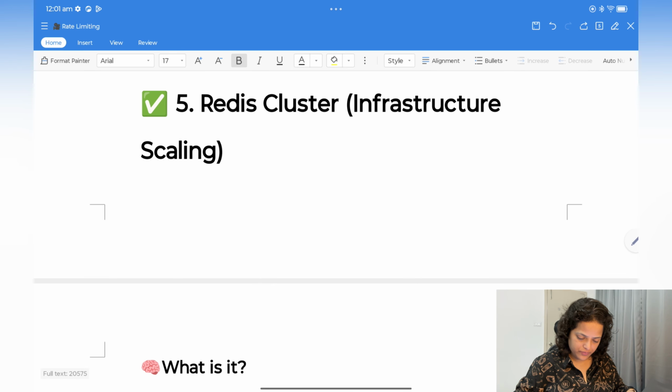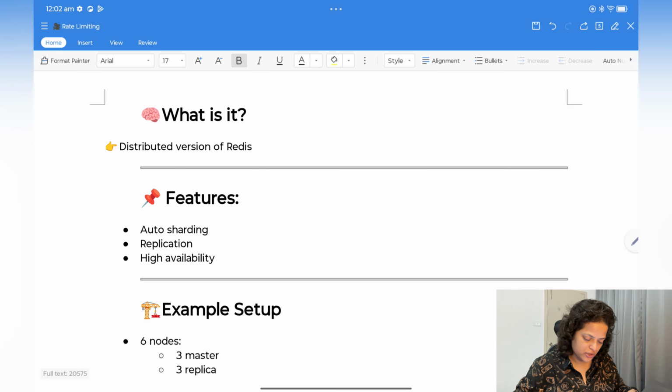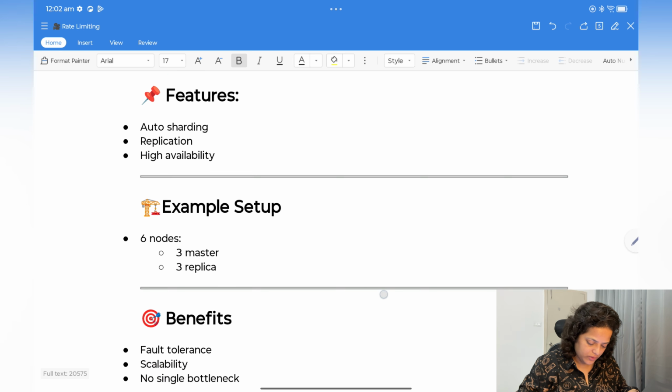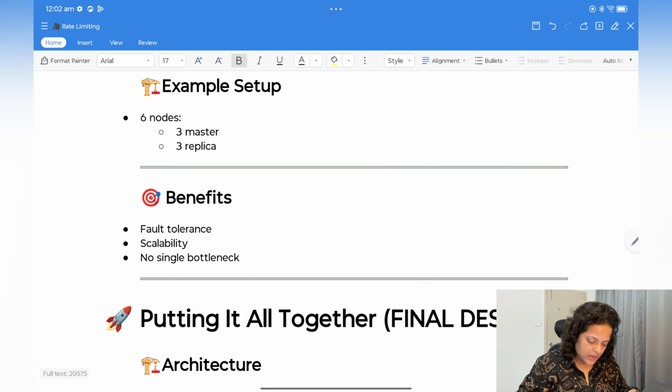Redis cluster is a distributed version of Redis. Instead of one Redis server, you can have multiple replicas of Redis inside one cluster. Auto sharding, replication, and high availability are the features for that. Example setup: you have 6 nodes, 3 master and 3 replica.